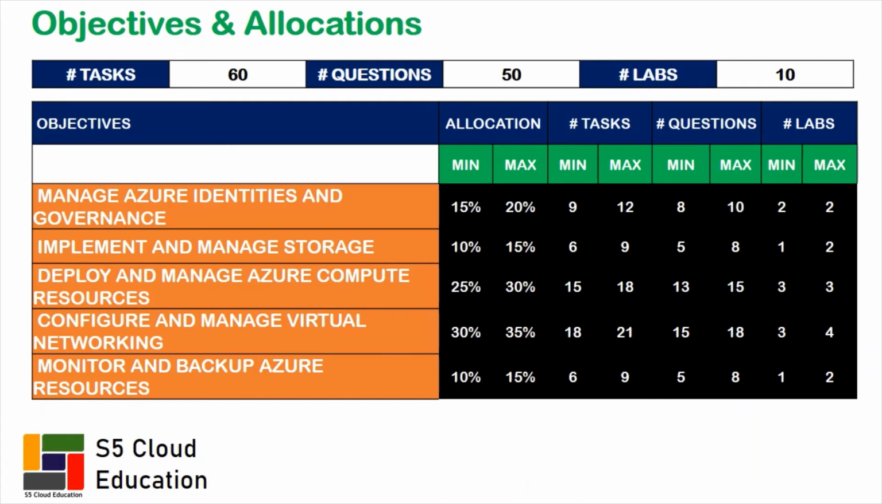For Azure identities and governance, we can easily expect around 8 to 10 questions and 2 labs. For managing storage, we can expect around 5 to 8 questions and 1 to 2 labs. For Azure compute resources, we can expect around 13 to 15 questions versus 3 labs. For virtual networking, we can expect around 15 to 18 questions versus 3 to 4 labs. And for monitoring and backup, we can expect around 5 to 8 questions and 1 to 2 labs.